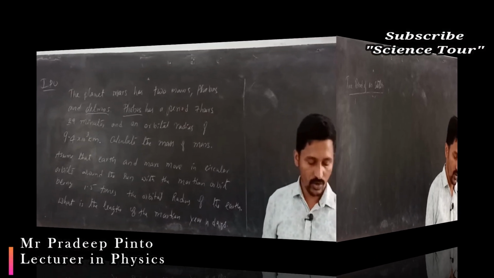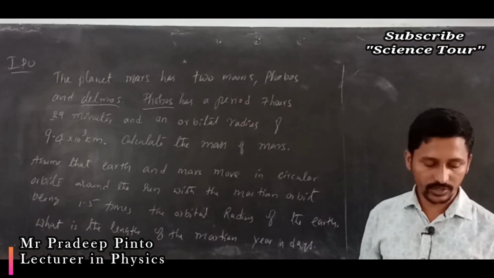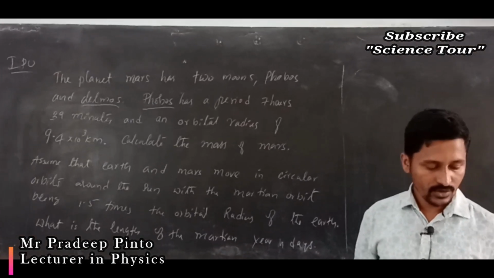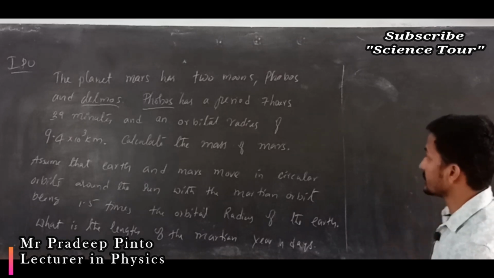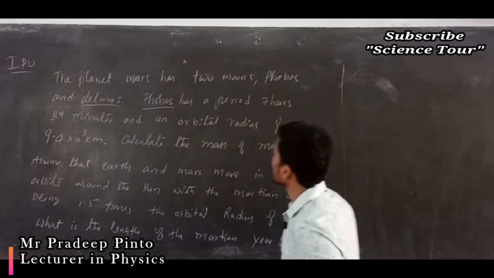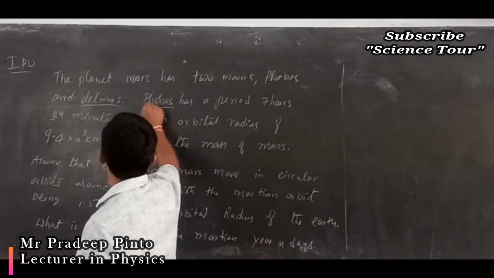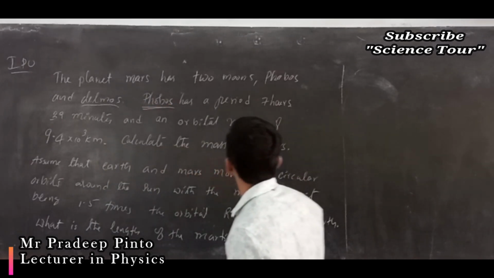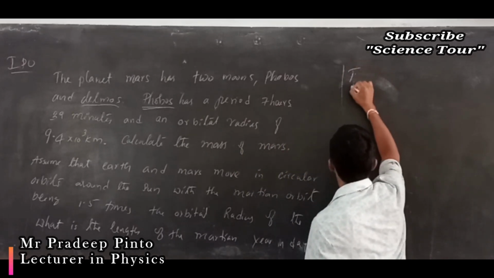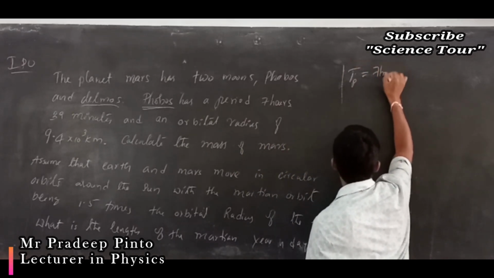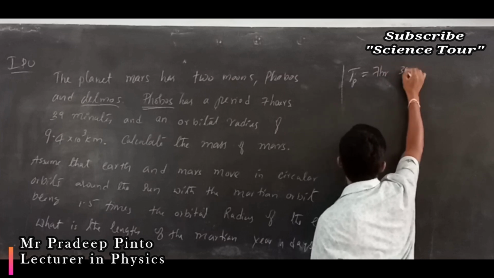Okay. So in this class we are going to talk about the numerical sum which is there on the board. You can see planet Mars has 2 moons, Phobos and Deimos. Phobos has the period of 7 hours and 39 minutes. What do you mean by 7 hours? Time period of Phobos is 7 hours and 39 minutes.